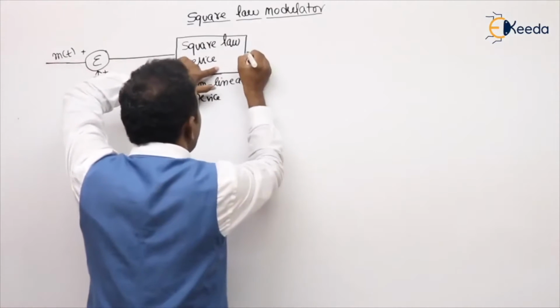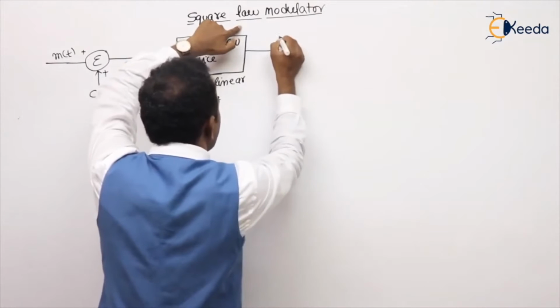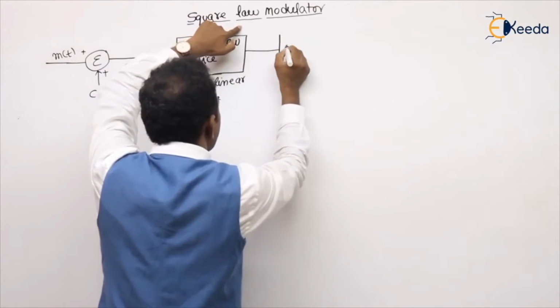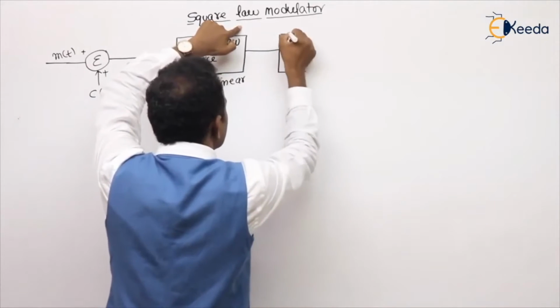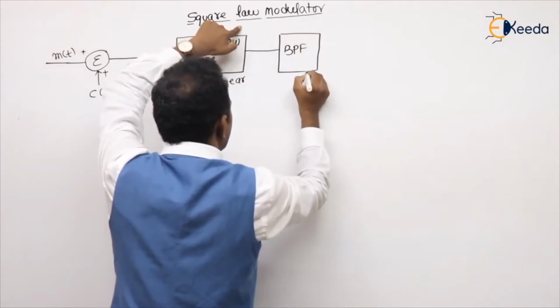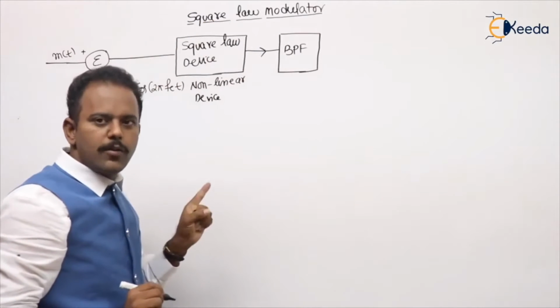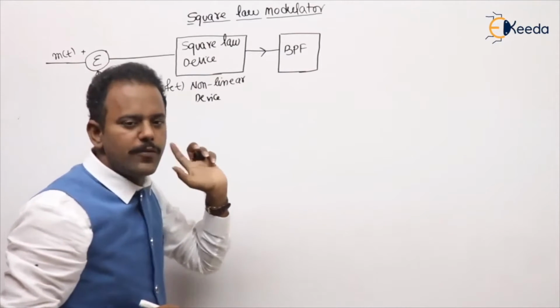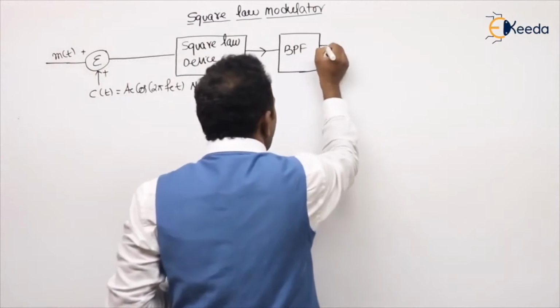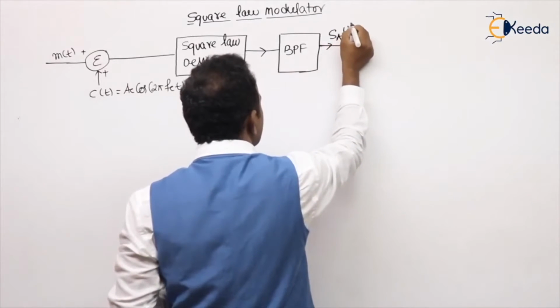From here, a number of harmonics will come, but for generating the AM signal we pass only our desired components. In the last block, we have a band pass filter. Not only here, in any modulator diagram, the last block will be the band pass filter, because it passes the specified frequency components. So what is the output you will get? The output is our amplitude modulated signal.